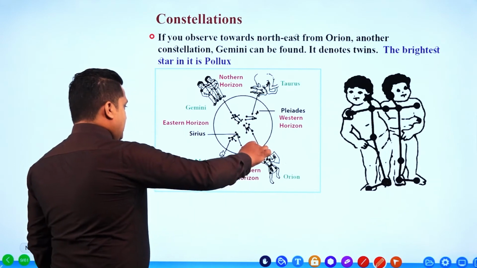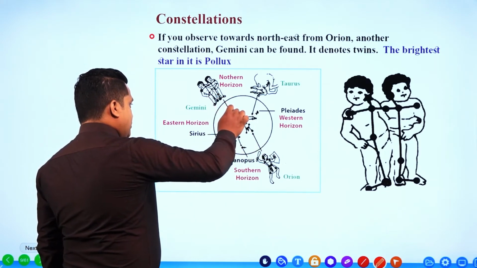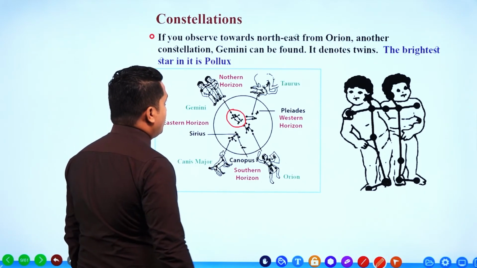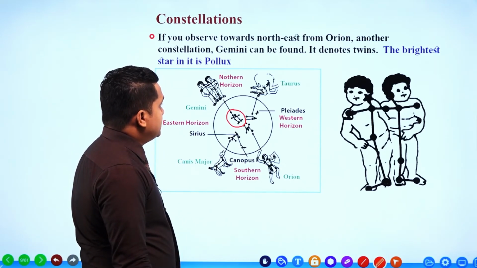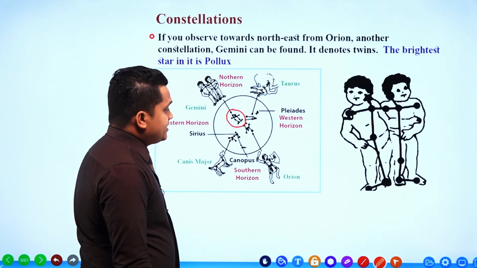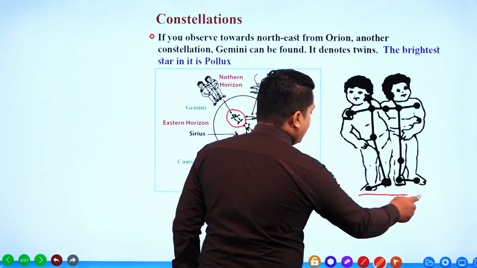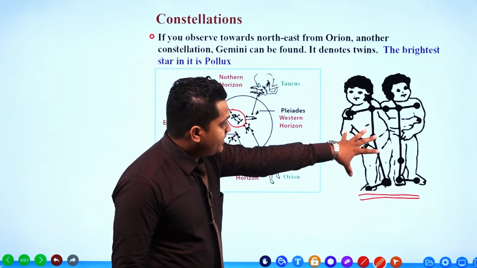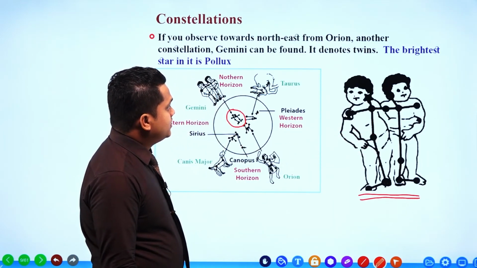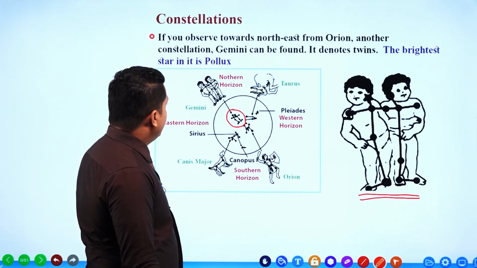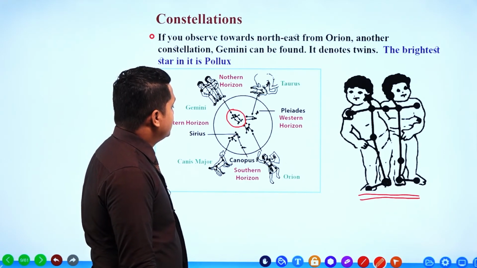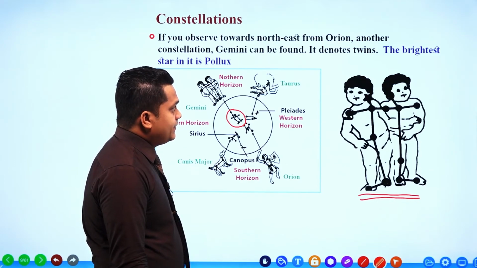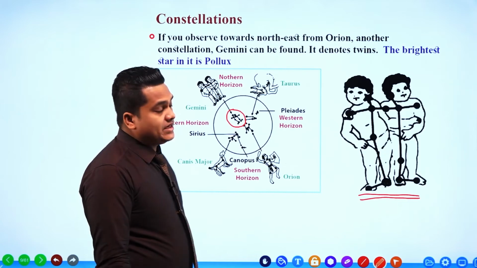Along the northeast direction, you can observe this particular star pattern, which is called Gemini. It denotes twins. It is showing the shape of twin brothers, right? Twins, like this. The brightest star in it is Pollux. Pollux is the brightest star located in the Gemini constellation.